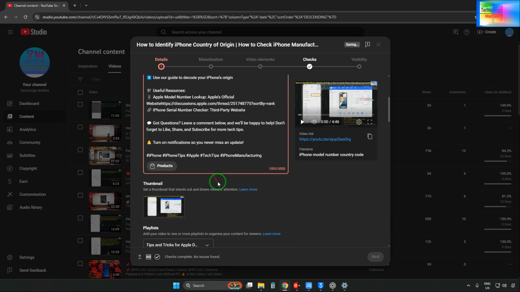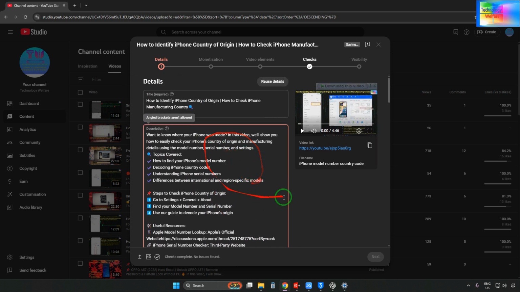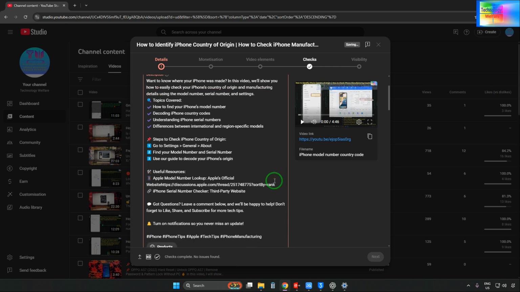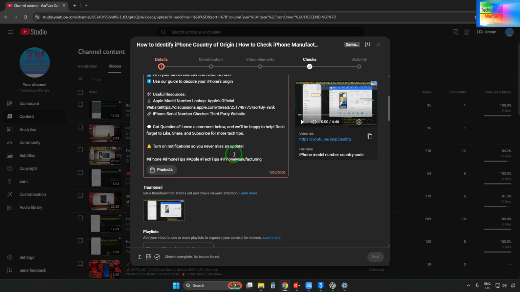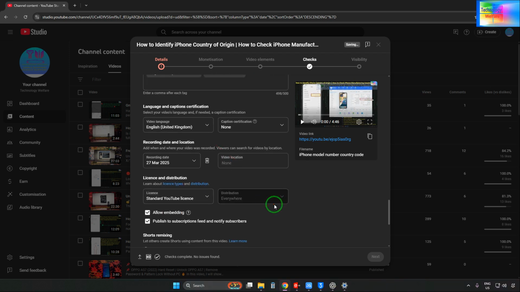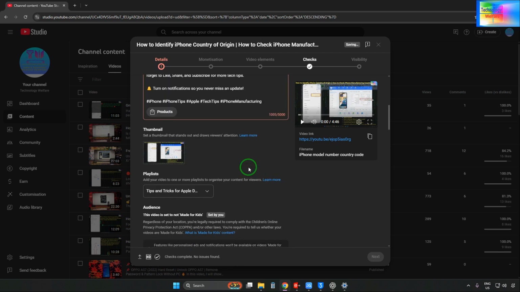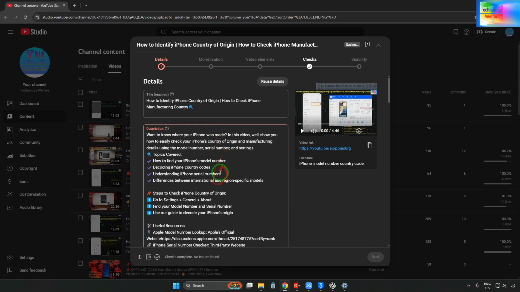Firstly, while writing the description here, we made a little mistake, and if you are having this kind of problem, then you will have to fix it. What is it? Angle brackets means these, like that. See guys, this one. Let's check these things here. These are all angle brackets, otherwise it will not be able to publish. We cannot fix these descriptions without removing those angle brackets, because these things are not allowed.